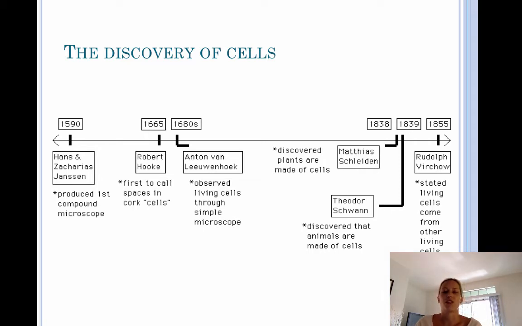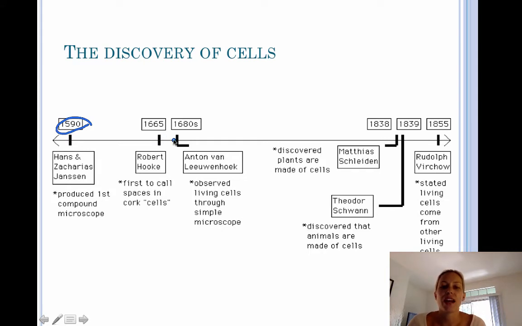We wouldn't have been able to actually know that cells even existed if it wasn't for the fact that Hans and Zacharias Janssen ended up producing the first compound light microscope. So if you take a look over here, in about 1590, we have the development of the first light microscope. Robert Hooke was the first person to observe cells. He was actually looking at dead plant cells under the microscope, and he was the person to give us the term the cell.